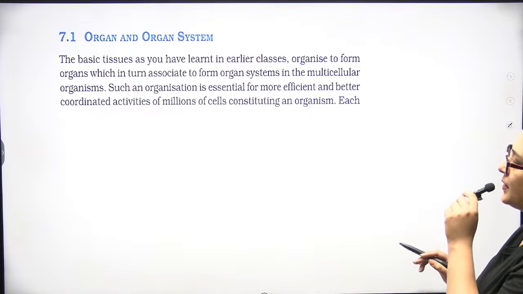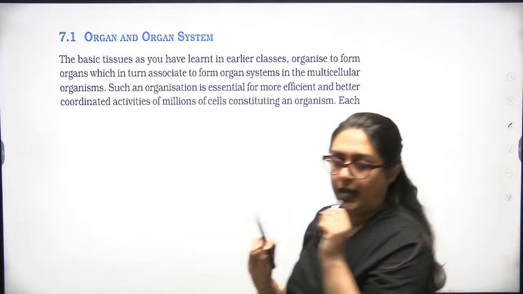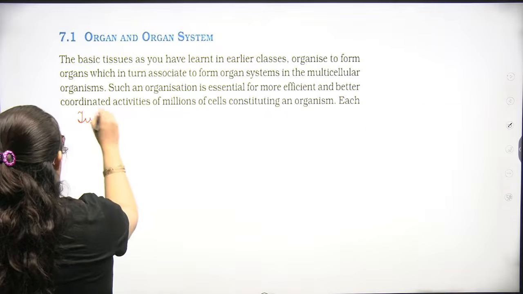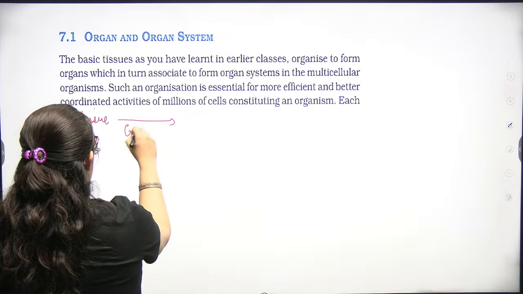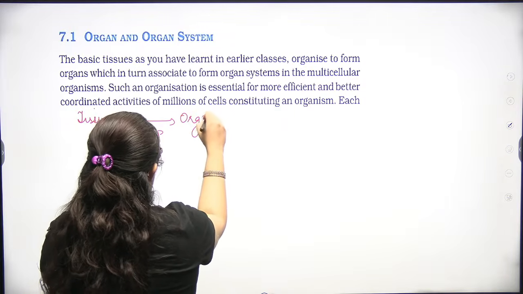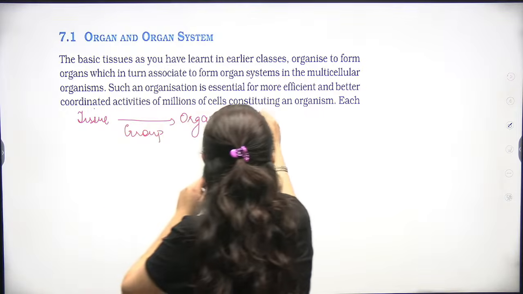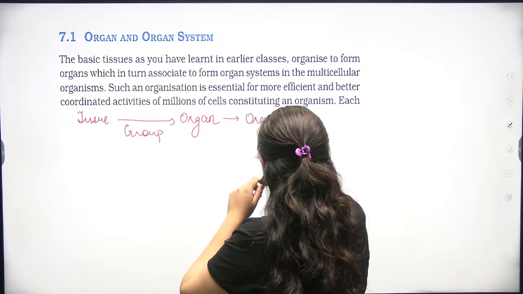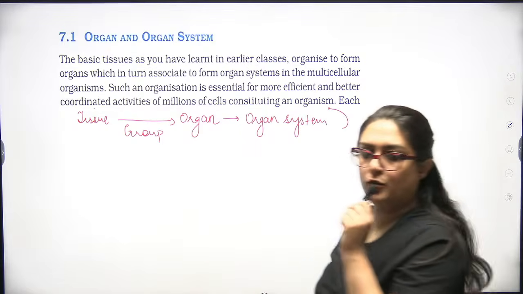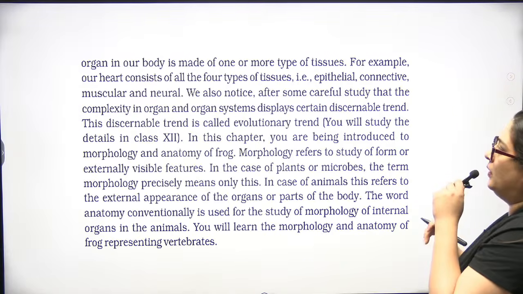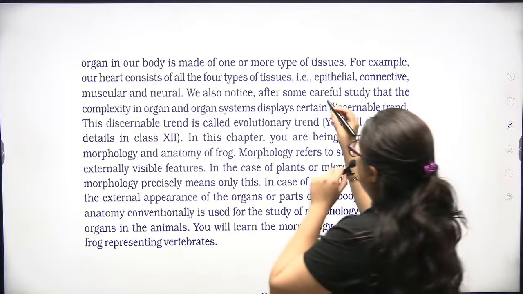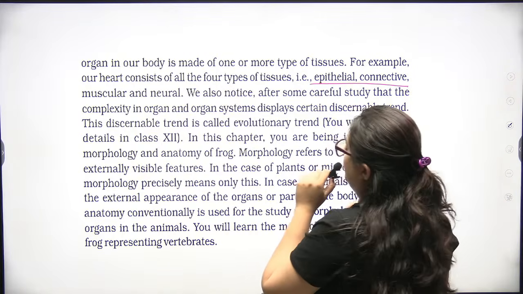Organ and organ system in a multicellular organism: when tissues group, they form organs, and organs group to form organ systems, and organ systems give rise to an organism. For example, our heart consists of four types of tissues: epithelial, connective, muscular, neural.